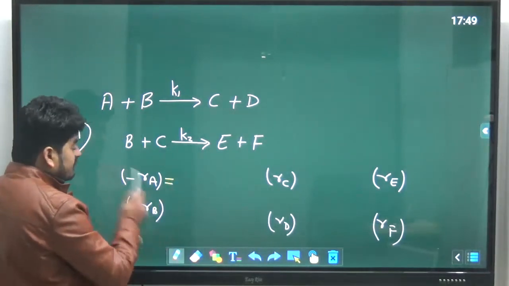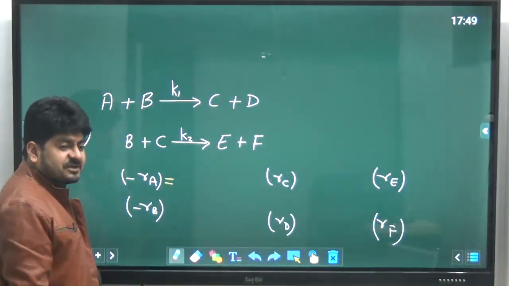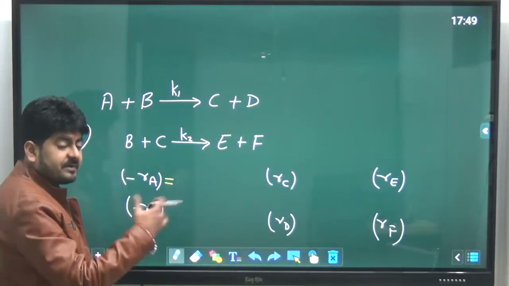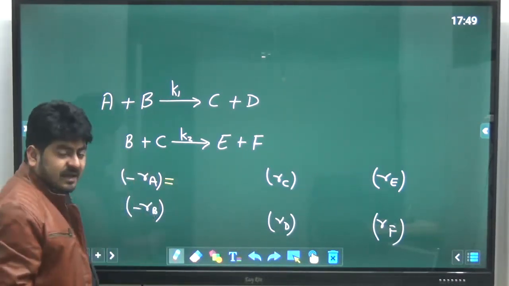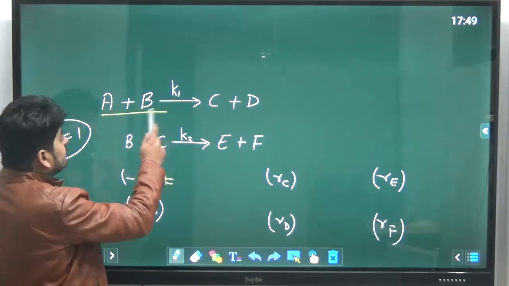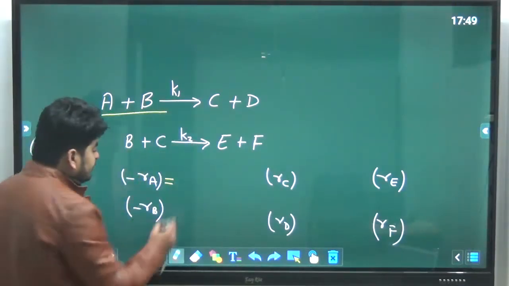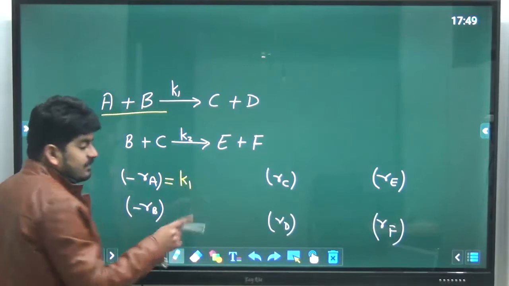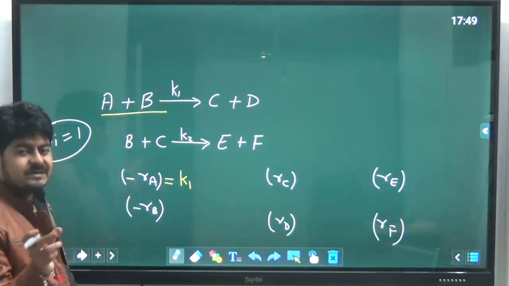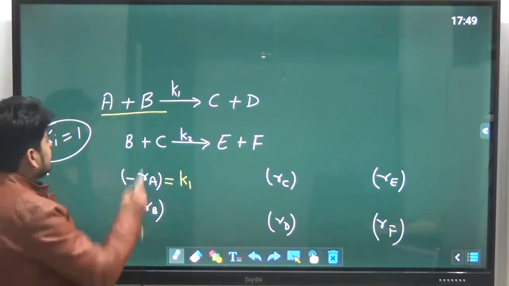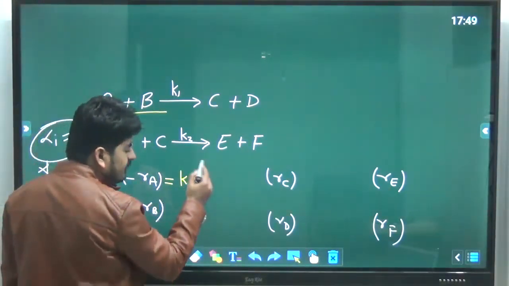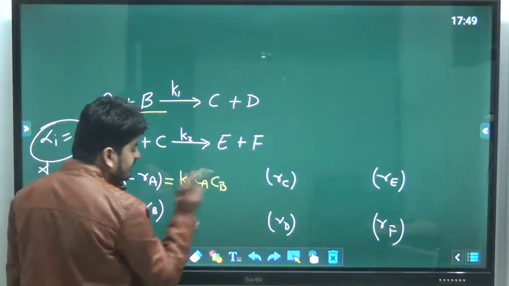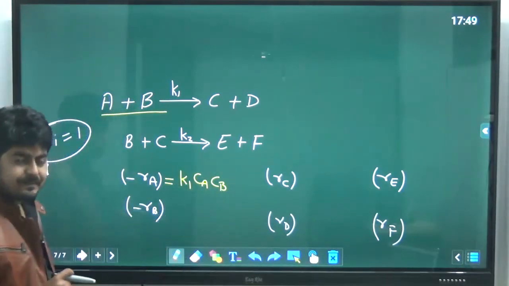So let's talk about minus Ra. I am interested in the rate of reaction in terms of disappearance of A. What is A? A is the reactant, and you can see A is participating in only one step. So it will be K1 times the product of concentrations of reactants. Here we have two reactants, A and B, so it will be Ca power 1, Cb power 1. So this is minus Ra.